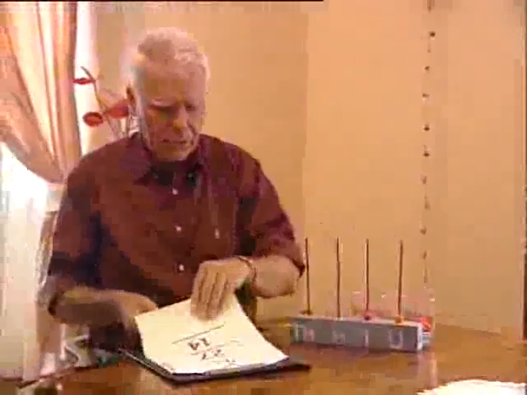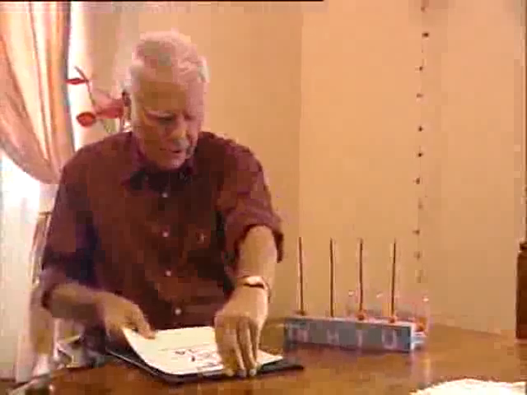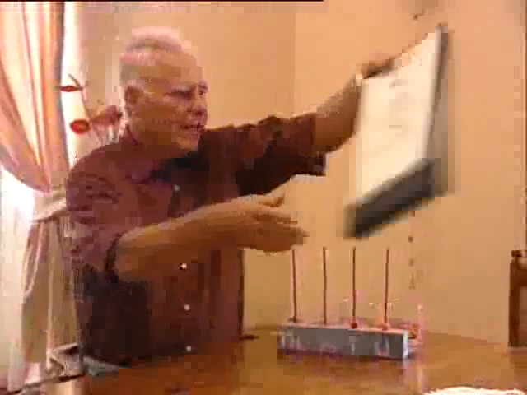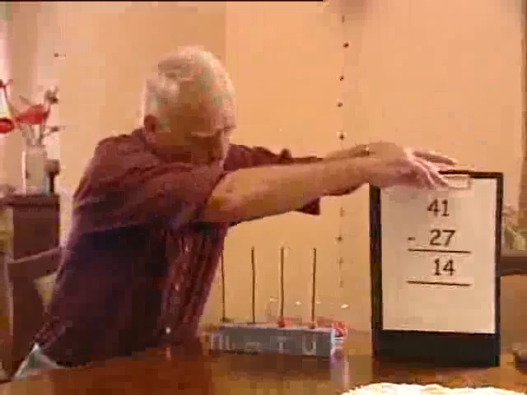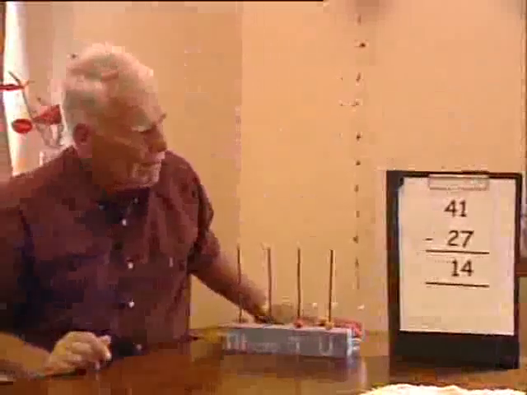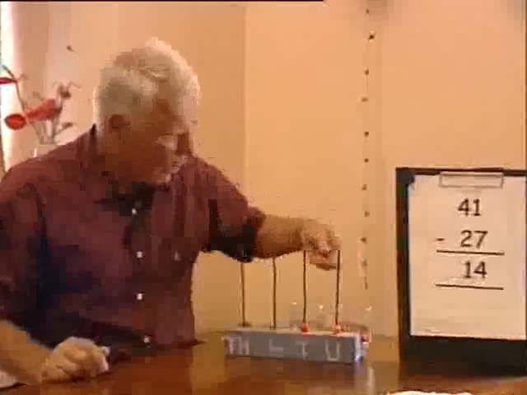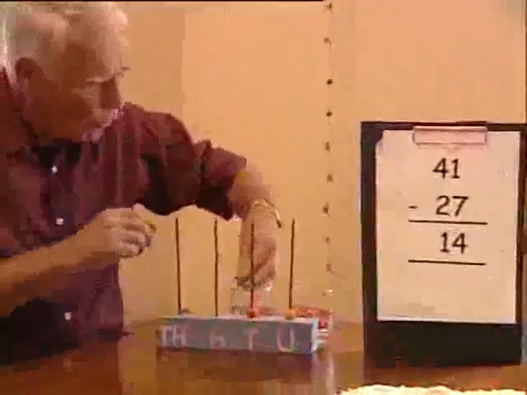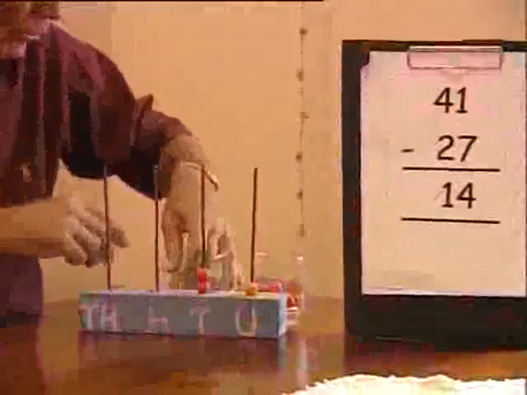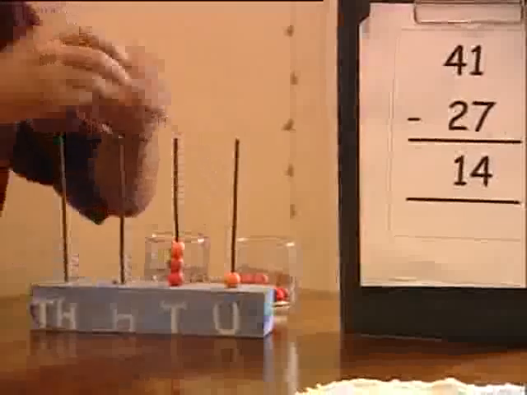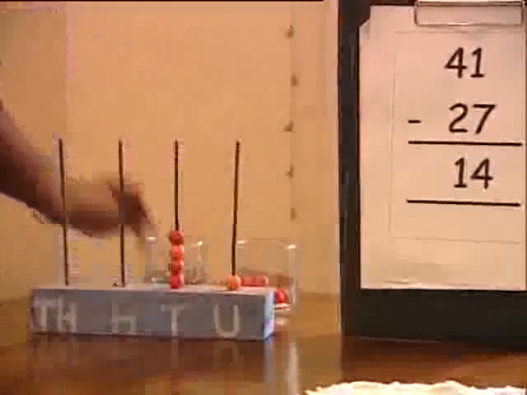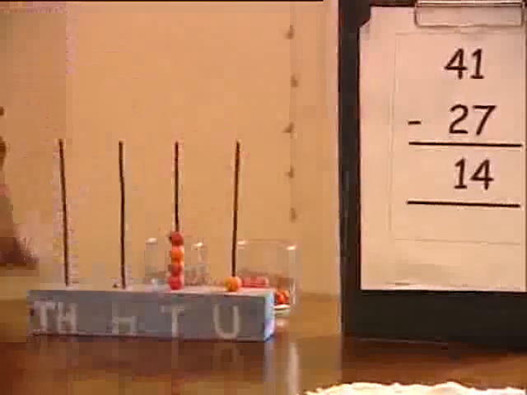Now let's change this and do something slightly harder. I'll just put that paper in there so you can see what we're going to try. This is what you would see in your book. Then you would do it with your pencil or pen. 41. So we're going to put 1, which we've got there. So I'm now going to put 40 on there. I've got 10 already. There's 20. There's 30. And now we've got 41. 41 take away 27.